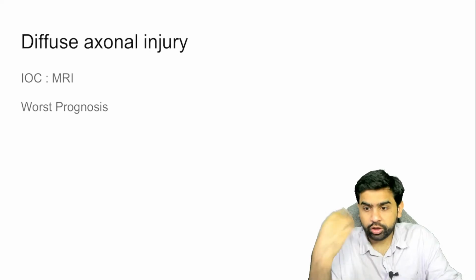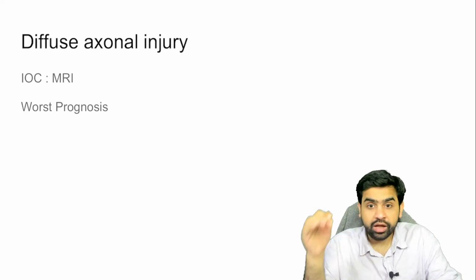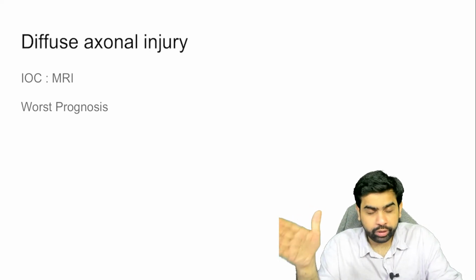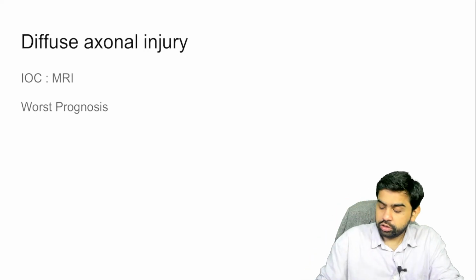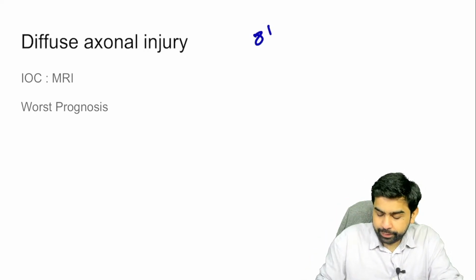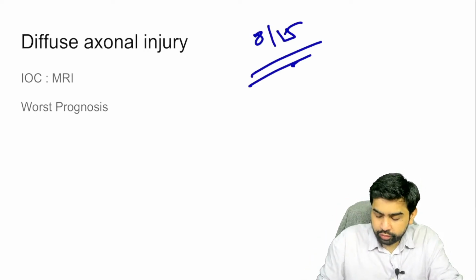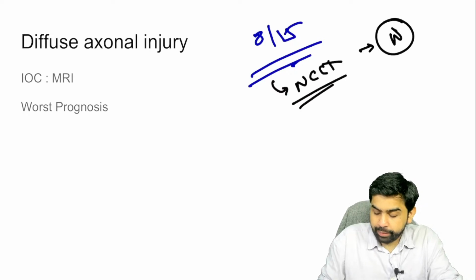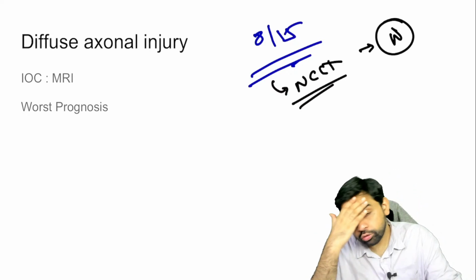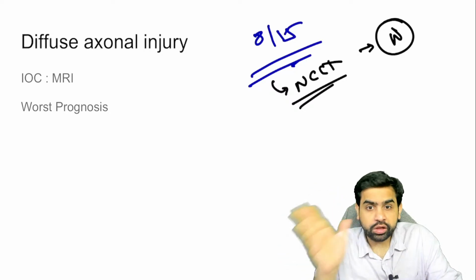Diffuse axonal injury. What are you going to get in diffuse axonal injury? They are going to say there's a patient who came after a road traffic accident. The GCS of that patient is, let's say, 8/15 or something like that. You send the patient for a non-contrast CT scan, and the non-contrast CT scan came out to be normal. Now what is the diagnosis of this patient? The diagnosis is diffuse axonal injury.